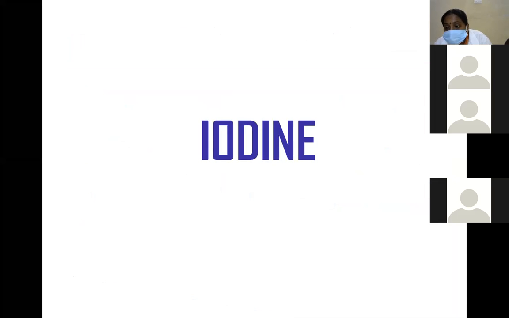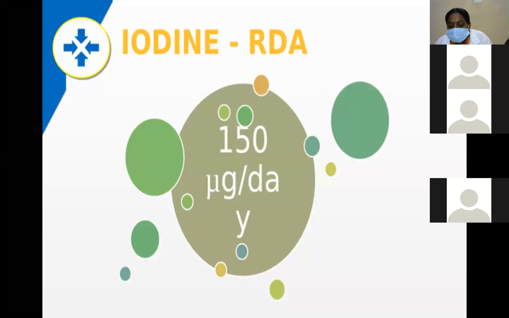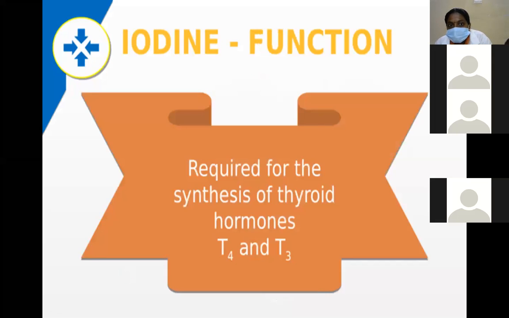The next chemical is iodine. The RDA of iodine is 150 micrograms per day. The function of iodine is mainly the synthesis of thyroid hormones T4 and T3.